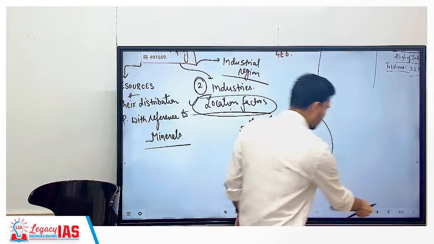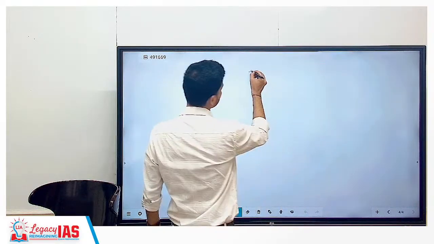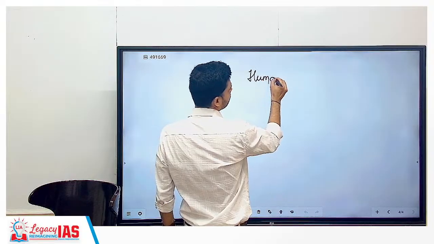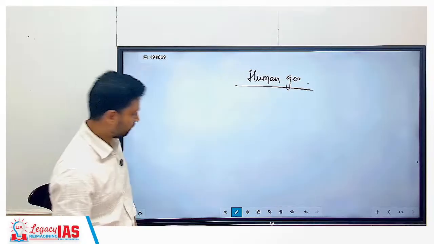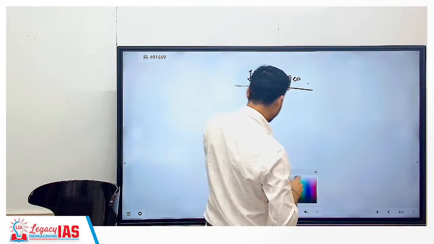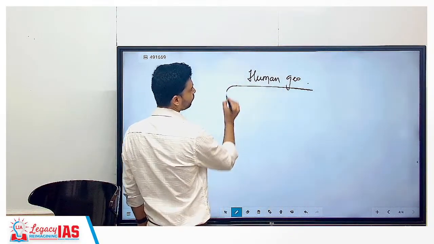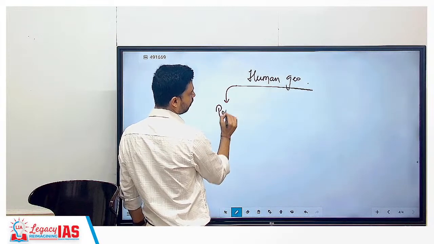And the last chapter or topic is human geography. This is the smallest topic of the entire geography out of the four. Here also we have to study about population.